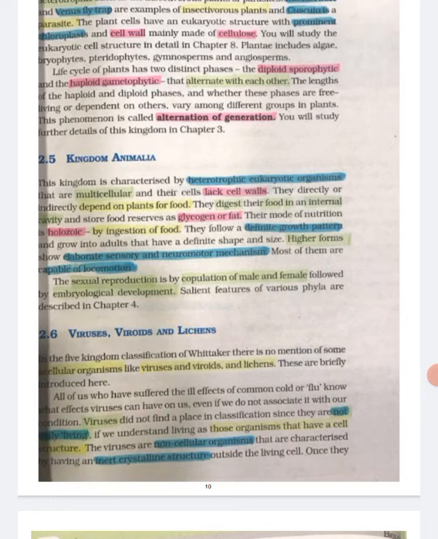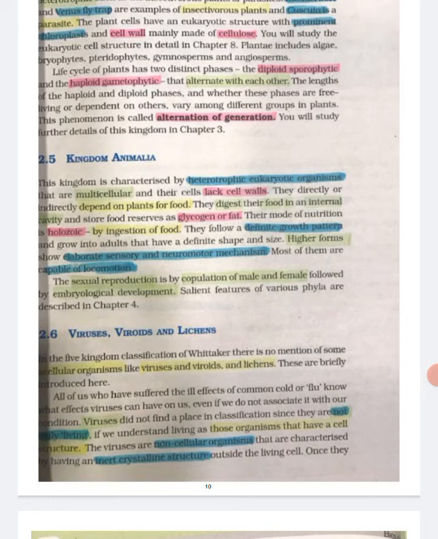The lengths of haploid and diploid phases and whether these phases are free living or dependent on others vary among different groups in plants. This phenomenon is called alternation of generation. You will study further details of this kingdom in chapter 3.